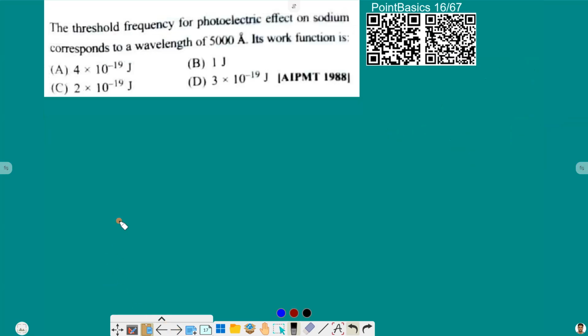The next one: the threshold frequency for the photoelectric effect on sodium corresponds to this wavelength, and we have to find the work function. So we know that energy is equal to hc by lambda, and hc is 1240 electron volt nanometer, and lambda is here 5000 angstrom. That is basically 5000 into 10 raised to power minus 10 meter, which can be written as 500 into 10 raised to power minus 9 meter, that is 500 nanometer.